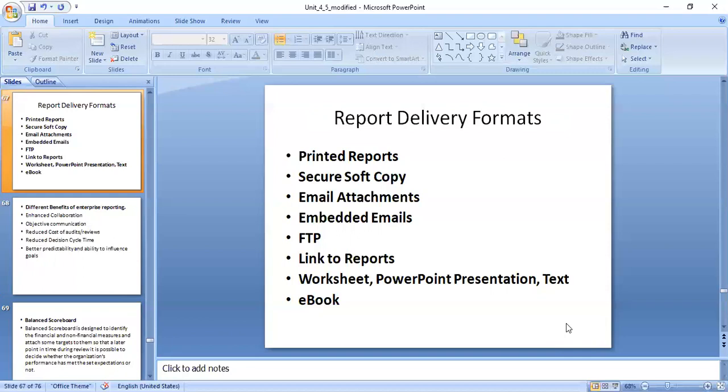Then the reports can also be presented in a worksheet, PowerPoint presentation, or text. Sometimes that is also there. And the last one is called an ebook. The reports can be grouped and formed into an ebook for publication to users. You can download any number of ebooks. That is what is called the report delivery formats.